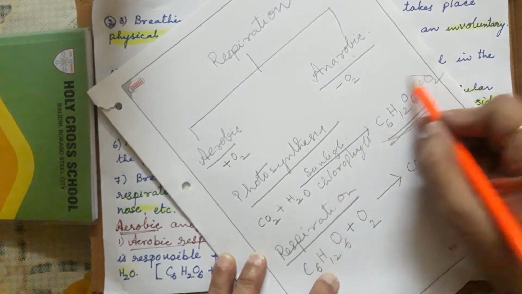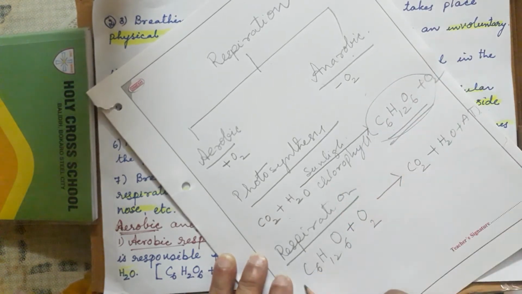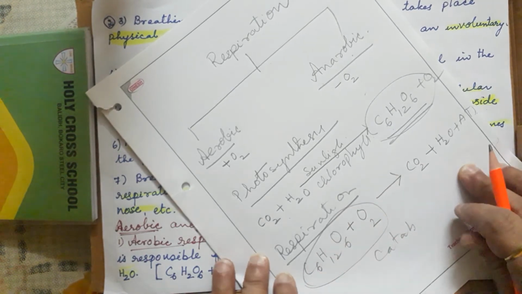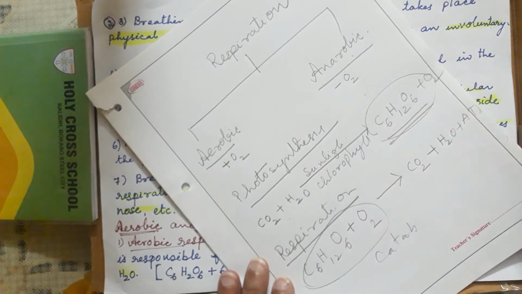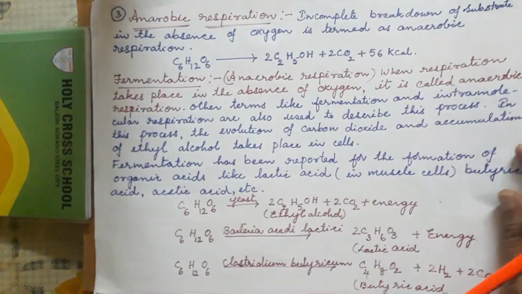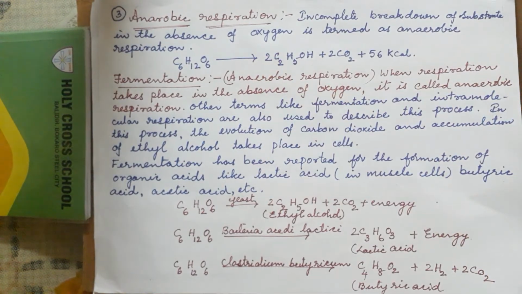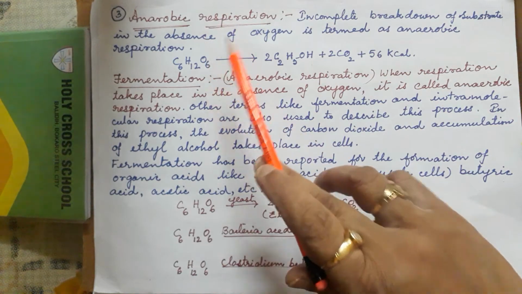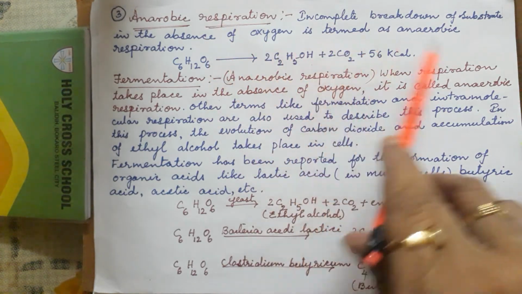So it is making, anabolism, and it is breaking, catabolism. This is a breaking reaction, opposite to photosynthesis. So respiration and photosynthesis are simply opposite. This is aerobic respiration, with the help of oxygen. The same glucose without the help of oxygen also breaks down. What is that? It is called the anaerobic process, the anaerobic respiration. Anaerobic respiration means incomplete breakdown of substrate in the absence of oxygen.